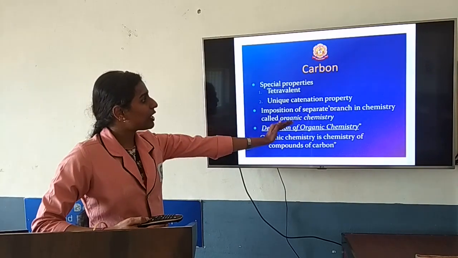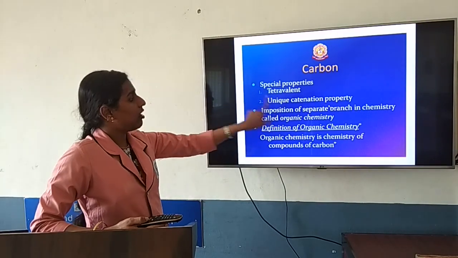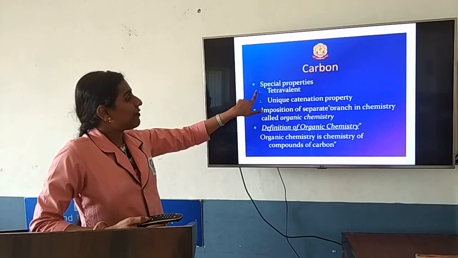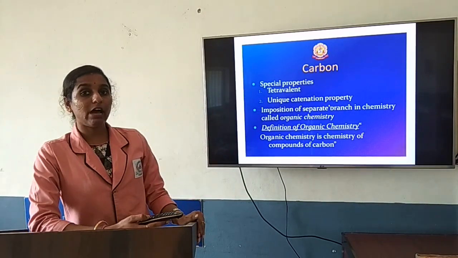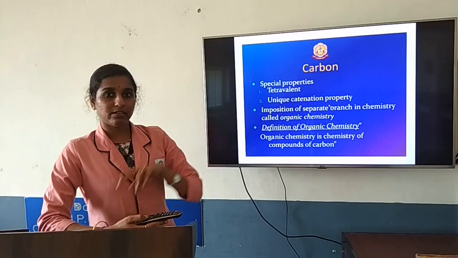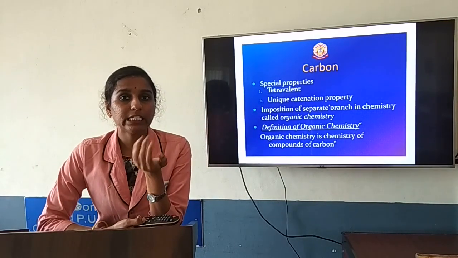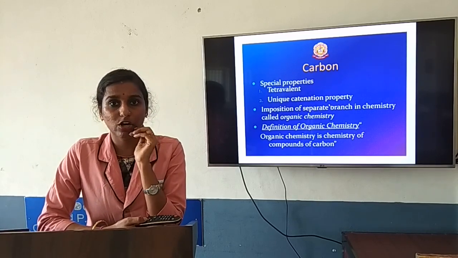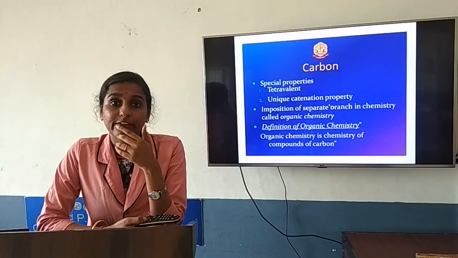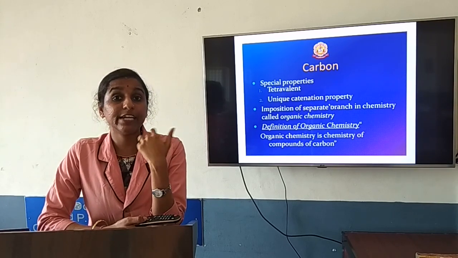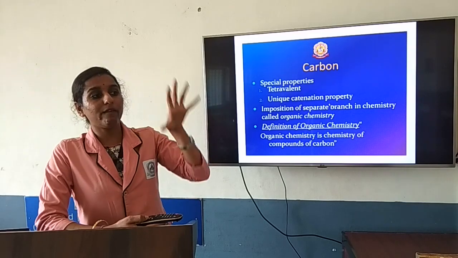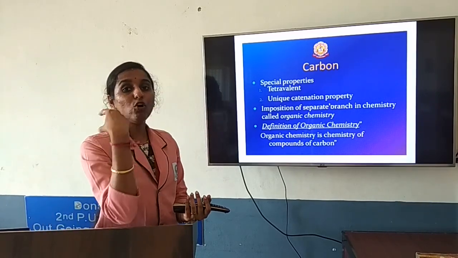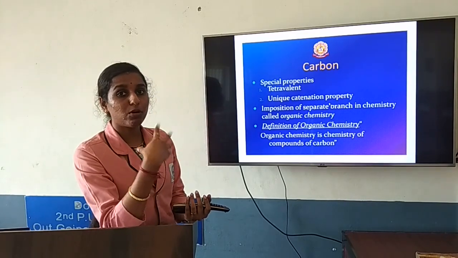Now, the properties of carbon, which you have also studied in your 10th standard classes. The first property is that carbon is tetravalent. As the name indicates, tetra means 4, and valent means valency. Carbon has 4 valence electrons, so if you go with the electron configuration, it needs 4 bonds. When a carbon compound forms, 4 bonds are possible around it.